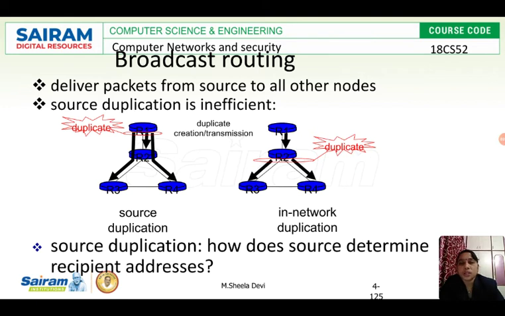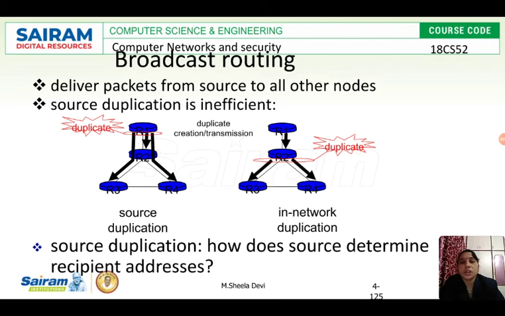Why do we have to waste the bandwidth getting the same message 3 times at the same node? How can we eliminate this problem, which is inefficient? That's what we are going to see. How can we avoid sending the same packet to that node 3 or 4 times?